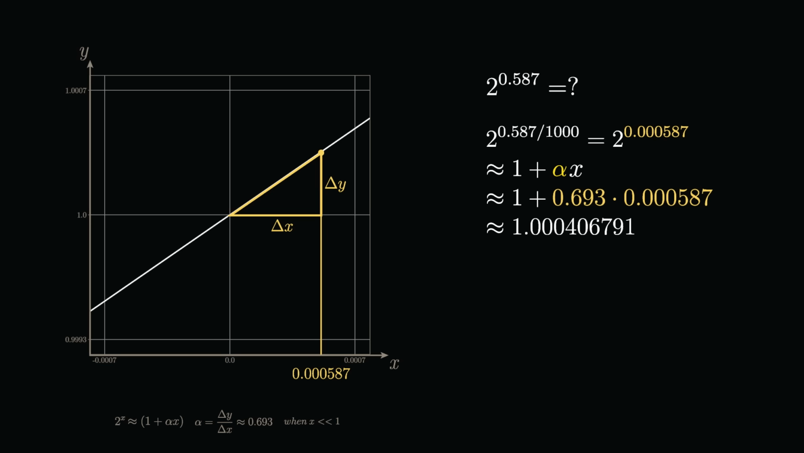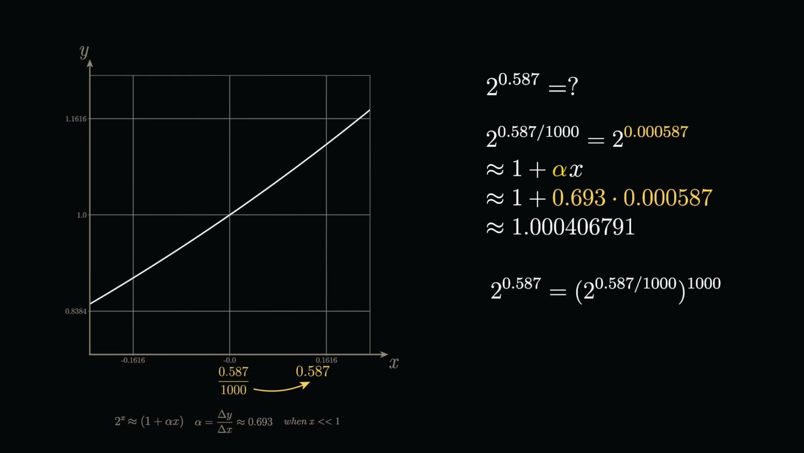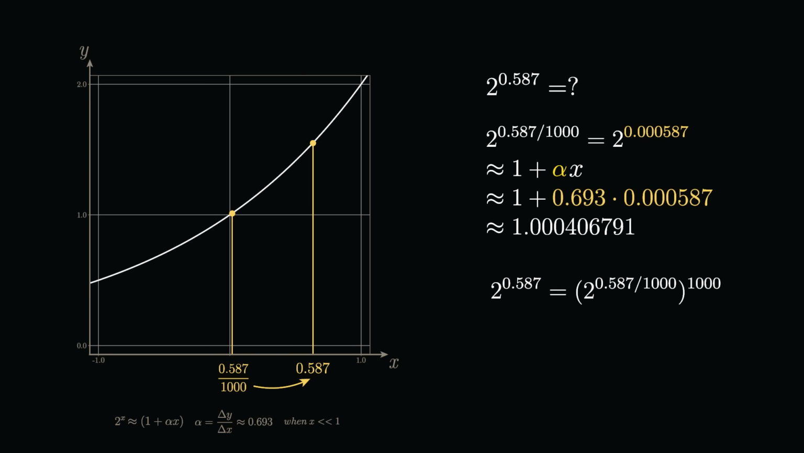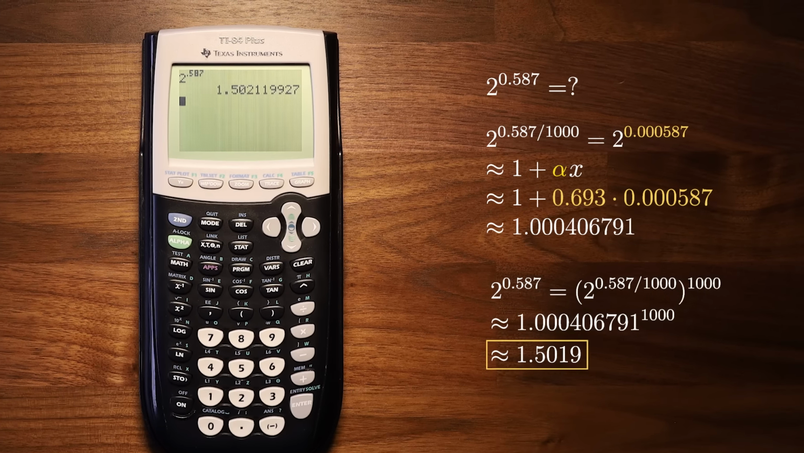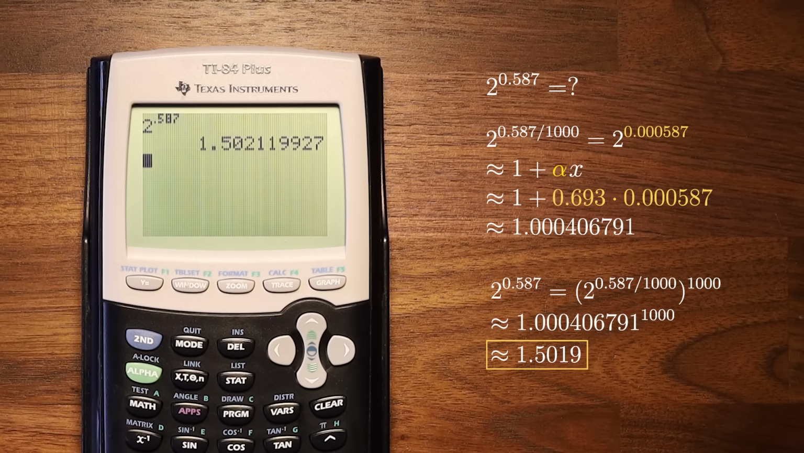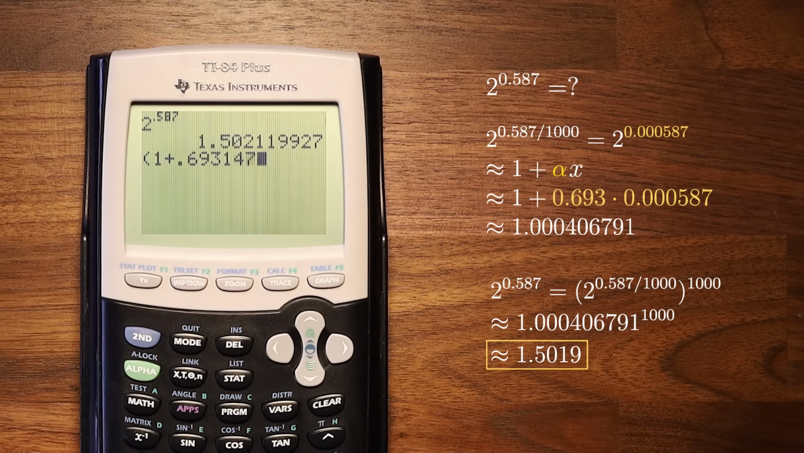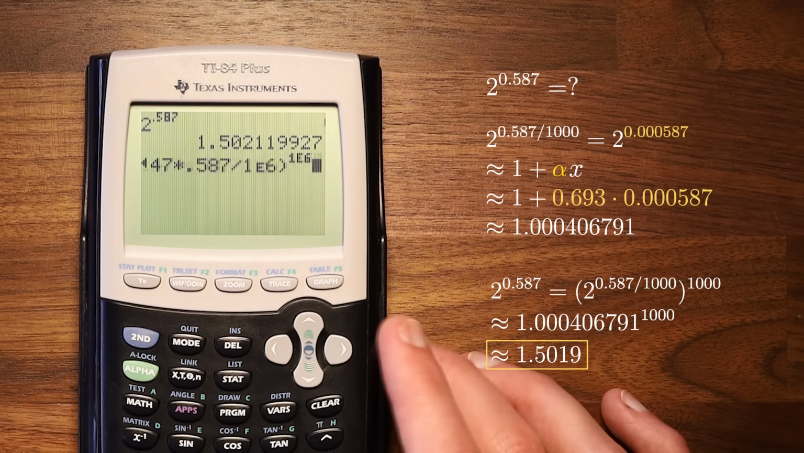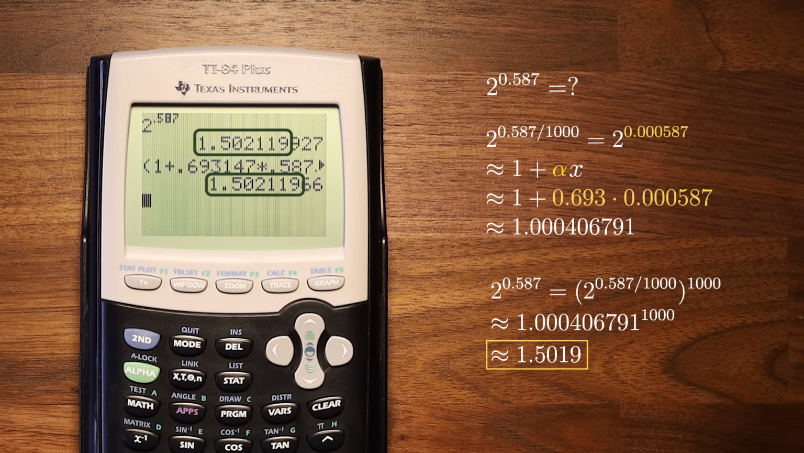Now that we know 2 to the power of 0.000587, we can zoom back out to get our final answer by raising this result to the power of 1,000, computing about 1.5019. Plugging this problem into a modern calculator gives an answer a little closer to 1.502. This is just because a factor of 1,000 isn't really zooming in that far. If we zoom in by a factor of 1,000,000 instead, our answers match to the 6th decimal place.